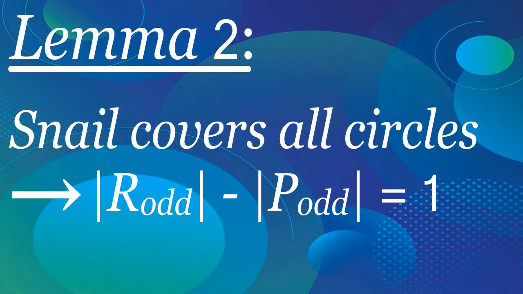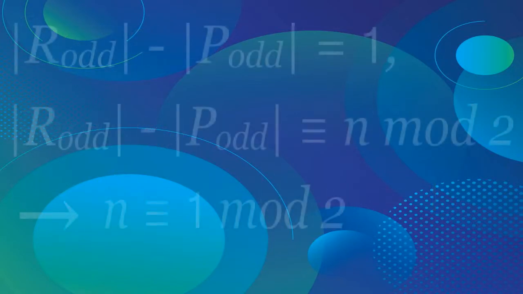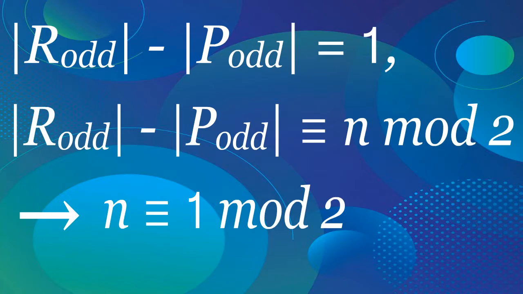Lemma 2. If our snail covers all the circles, then the number of odd regions minus the number of odd points is equal to 1. Observe that these two lemmas together imply that n is equal to 1 modulo 2. That is, n must be odd, which proves our main result.